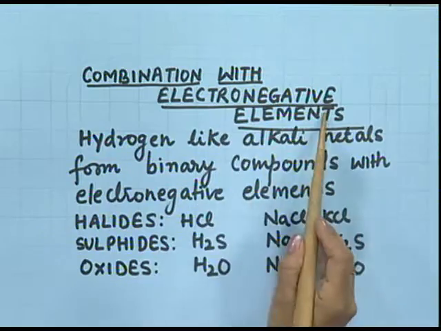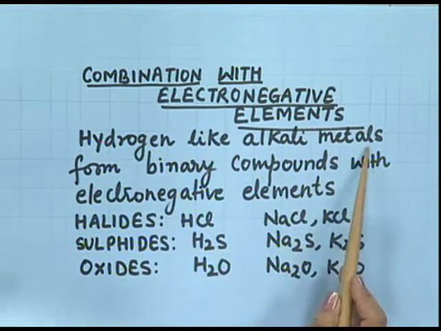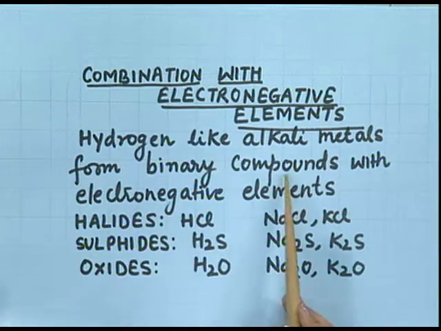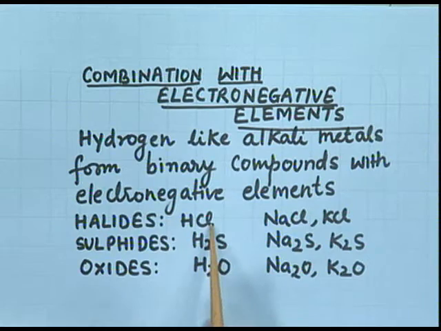Combination with electronegative elements. Hydrogen, like alkali metals, forms binary compounds with electronegative elements. Halides. Hydrogen forms hydrogen chloride, sodium forms sodium chloride, potassium forms potassium chloride. Sulfides.